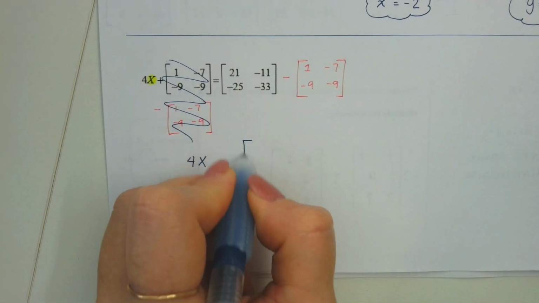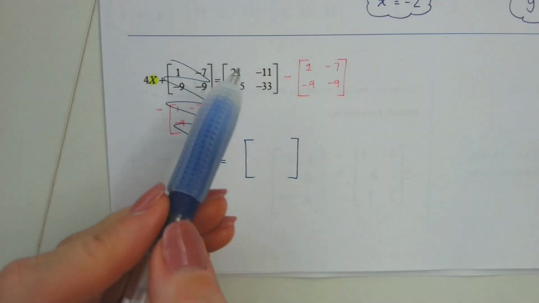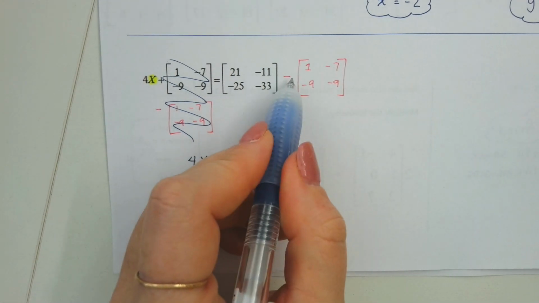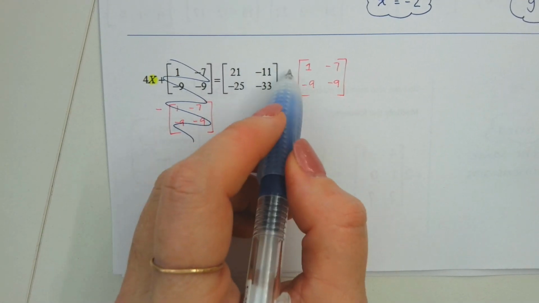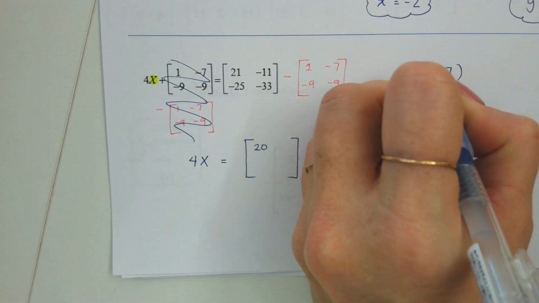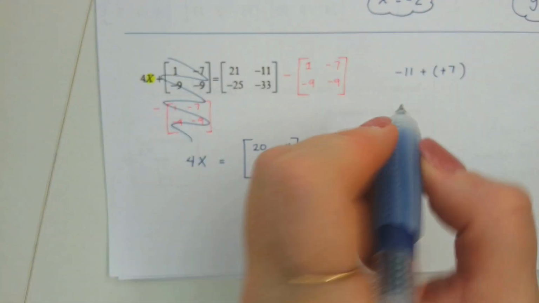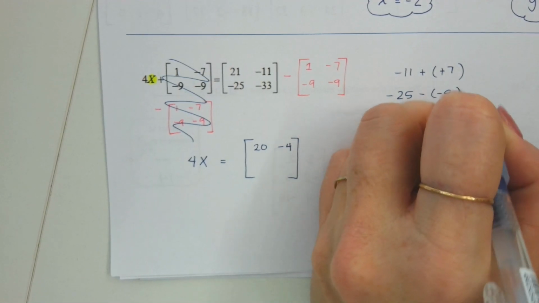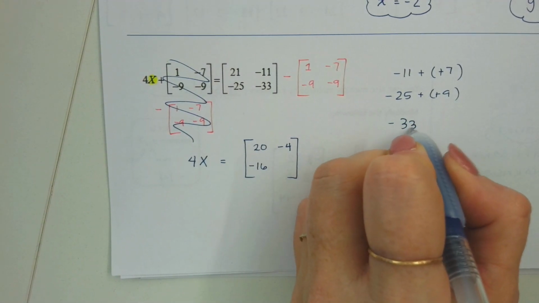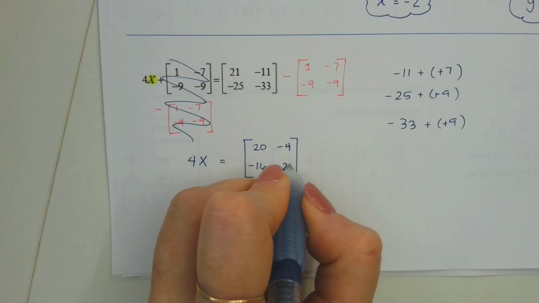Okay, on the right side, I'm going to actually subtract my 2 little matrices. So element by element, just like we did on the front. 21 minus 1. 20. Negative 11 minus negative 7. That actually turns into negative 11 plus 7. It's not 18. Negative 11 minus negative 7 turns into a negative 4. Negative 25 minus negative 9. Very good. Negative 16. And then negative 33 minus negative 9 would turn into negative 33 plus 9, which is negative 24. Nice.